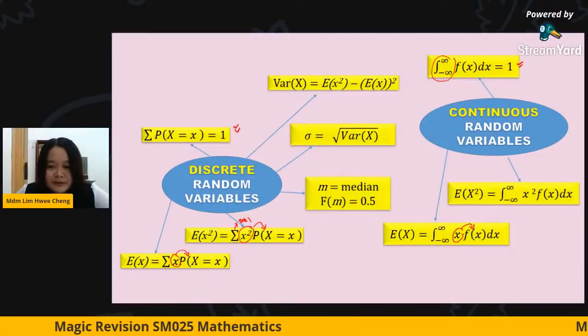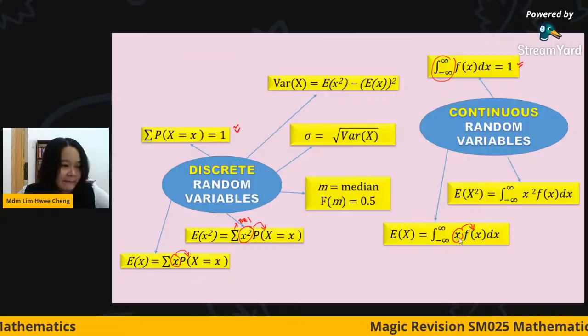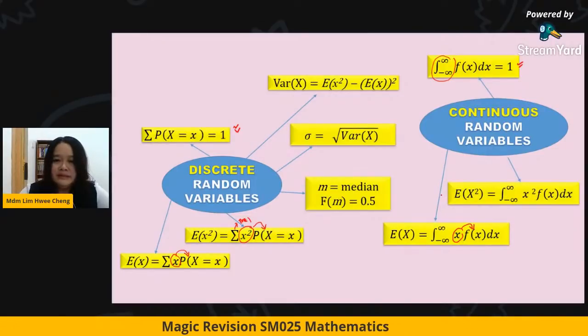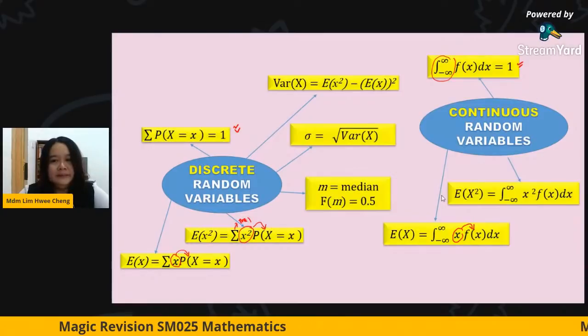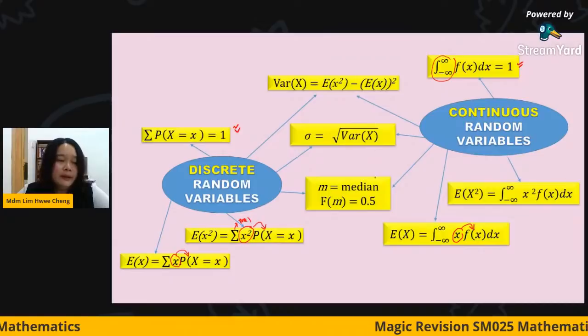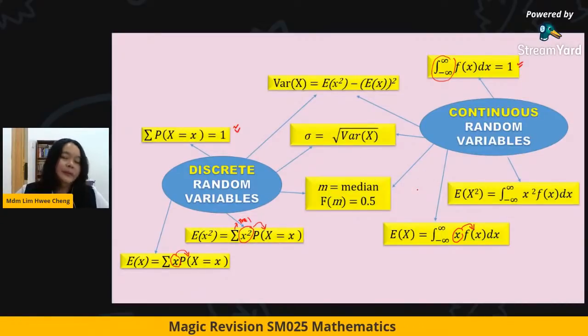You must multiply first, and only then integrate. So please take note. You must multiply first and then only you integrate. Same thing for finding the gradient, variance, and so on. They are going to use the same formula.